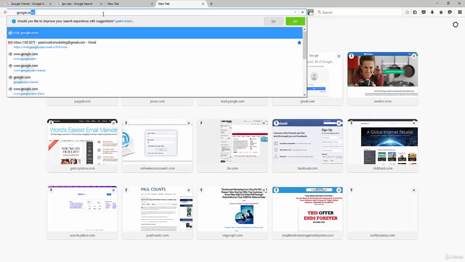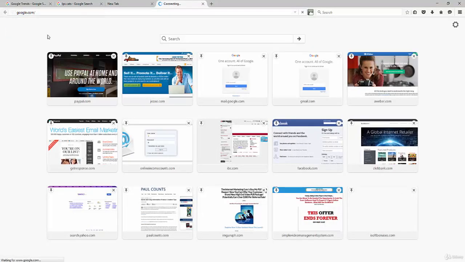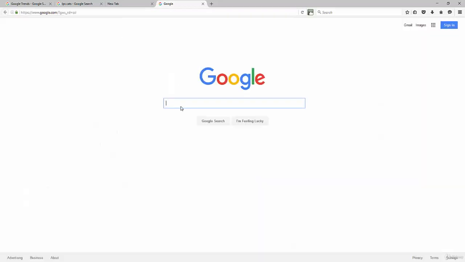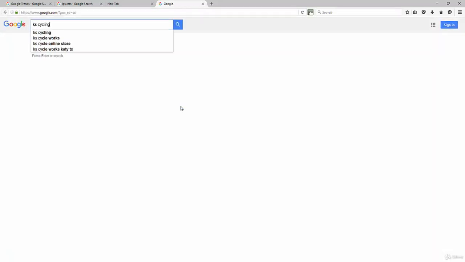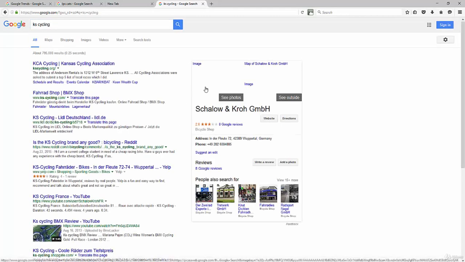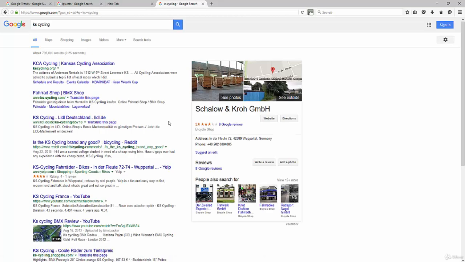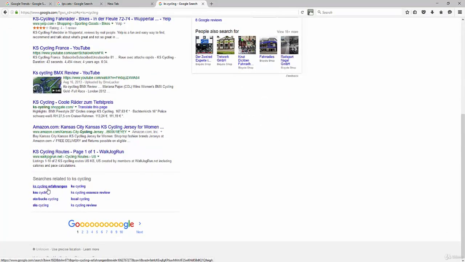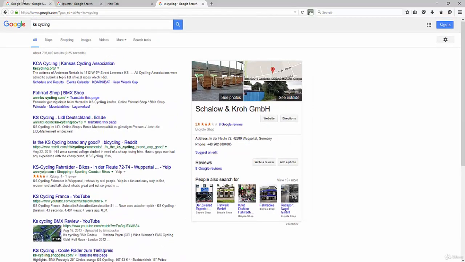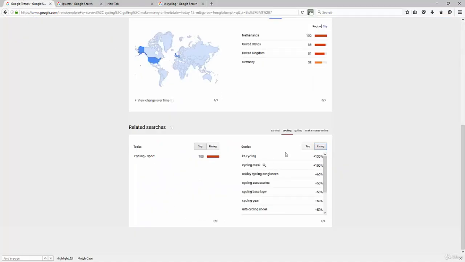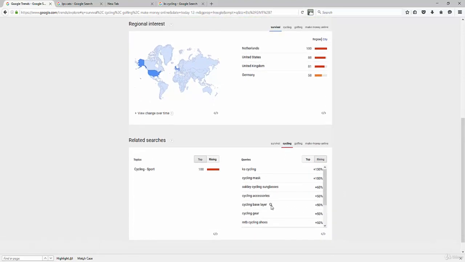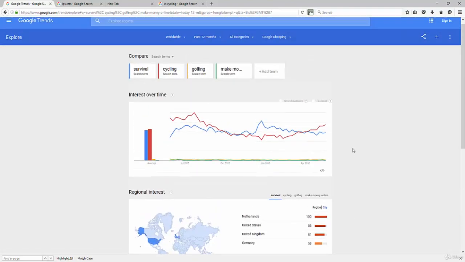I do a quick Google search, and I'm going to type in KS cycling, and notice Google starts pulling up some additional keyword phrases for me. Cycling mask, but the rising ones I really like because they're a little more specific. Cycling gear is up 50%, so you can see that that's trending.